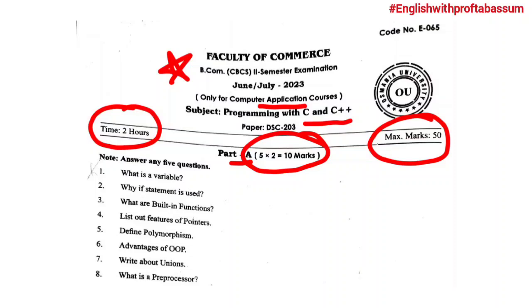Now let us see the questions. What is a variable? Why is the if statement used? What are the built-in functions? List out features of pointers. Define polymorphism. Advantages of OOP. Write about unions. What is a preprocessor?